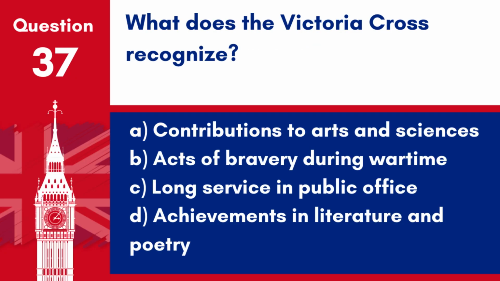Question 37. What does the Victoria Cross recognize? A. Contributions to arts and sciences. B. Acts of bravery during wartime. C. Long service in public office. D. Achievements in literature and poetry. Answer B. Acts of bravery during wartime. The Victoria Cross is the highest military decoration awarded for valour in the face of the enemy to members of the armed forces of various Commonwealth countries and previous British Empire territories.